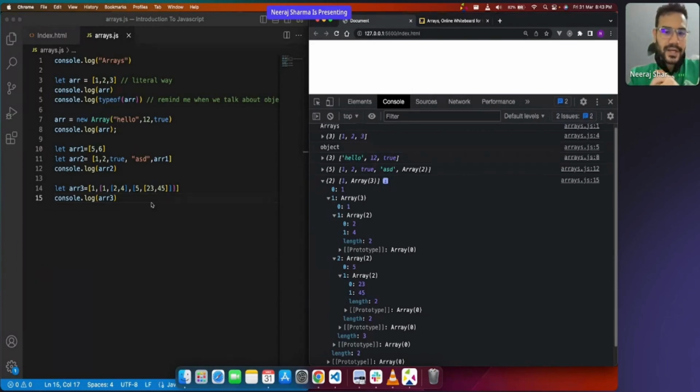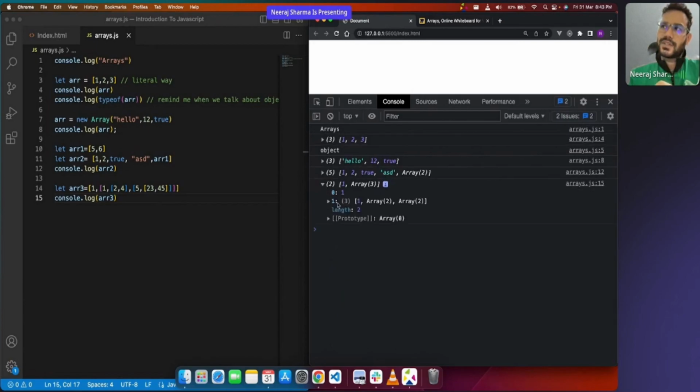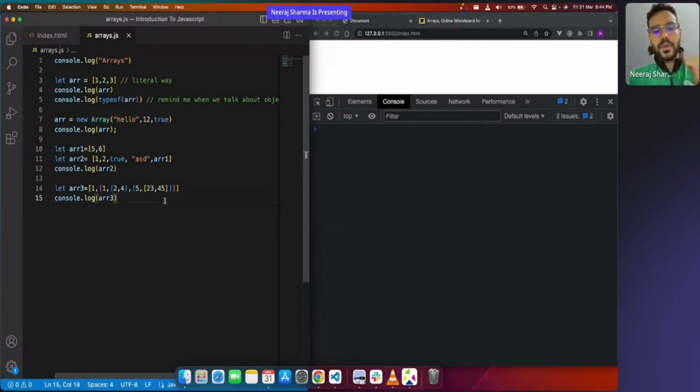So Pushkar, how this shows index-wise, that is what your console is doing for you. So the console is providing you this feature. Your browser is actually providing you this feature, that it is showing you by index also. Okay. Now with this index thing, what if you want to access a particular index? What if you would like to access the element at a particular index? The same thing which we did with strings, we can do even here.